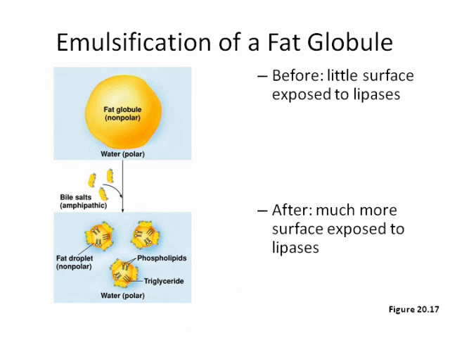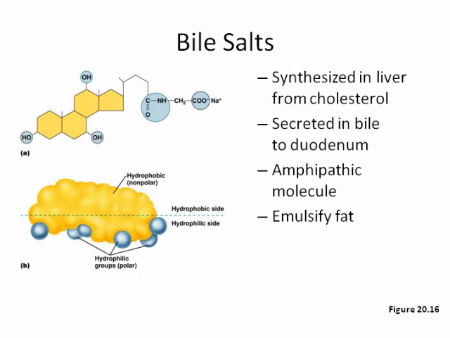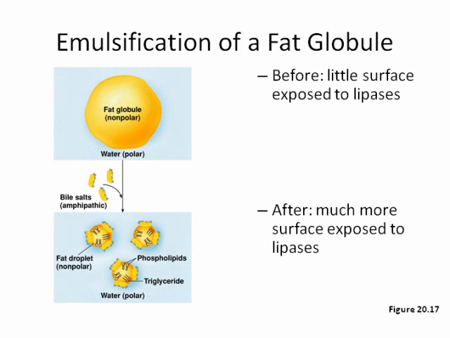So let's take a look at further steps in this emulsification process. We have a fairly large droplet of lipid here, and of course it does not mix with water. So these bile salts, remember, have both a hydrophilic side and a hydrophobic side. The hydrophobic side will associate more readily with the lipids themselves, and the hydrophilic side will be oriented outwards towards water. So we have much more surface area exposed to the lipases, which themselves are hydrophilic.